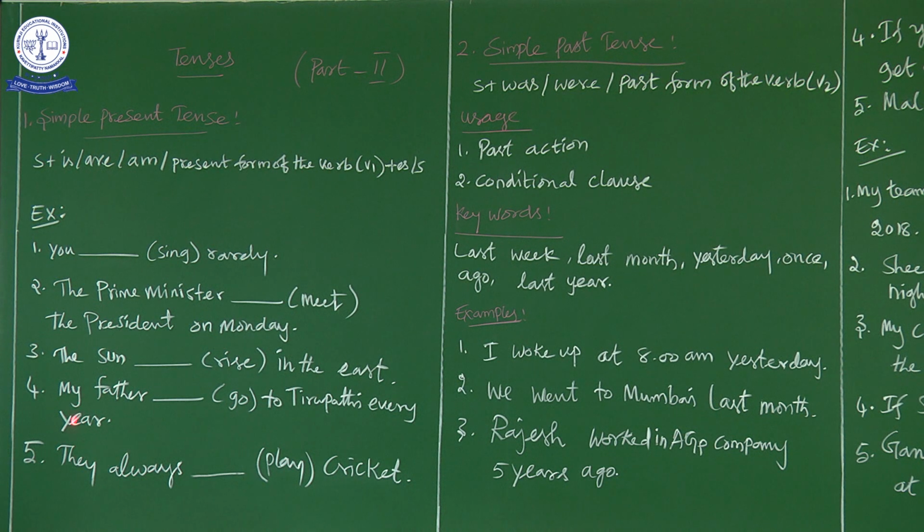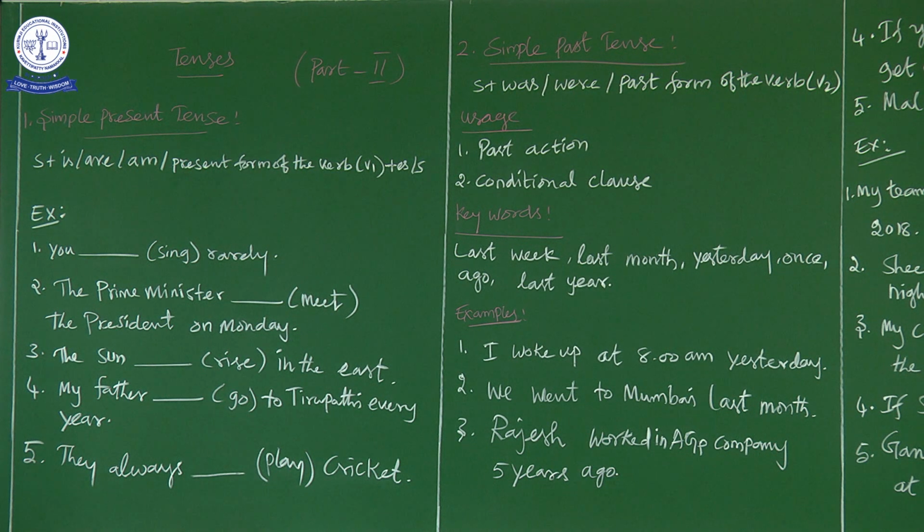Next sentence: my father dash go to Tirupati every year. Now why does this sentence come under simple present tense? Because it is a habitual action. Already I told you in the first class itself, habitual action is not an everyday action. It may happen every day, once in 2 days, once in 3 days, every week, every month or every year. So that action should be in a habitual manner.